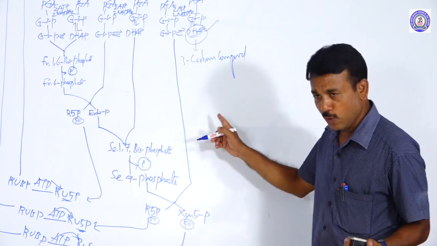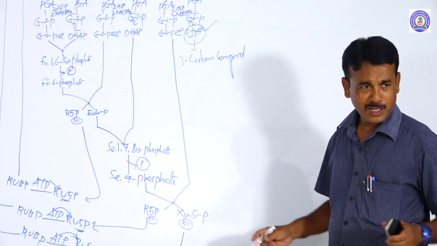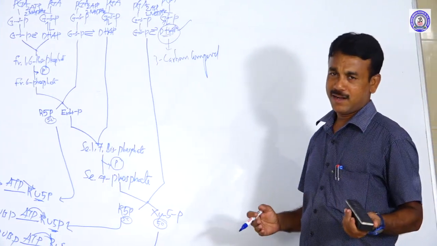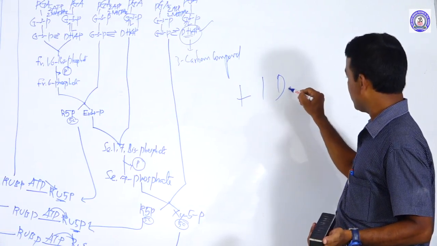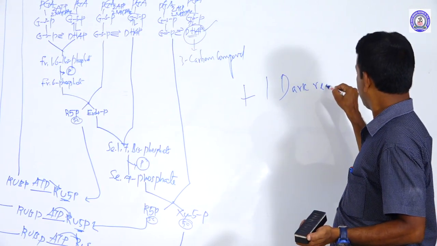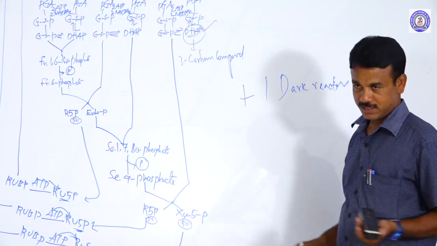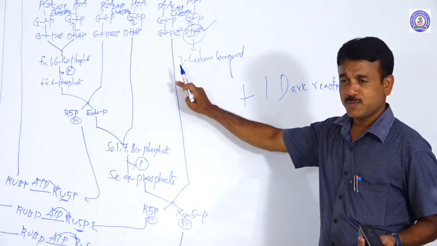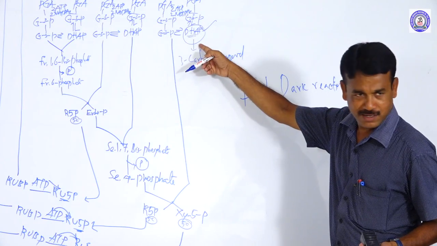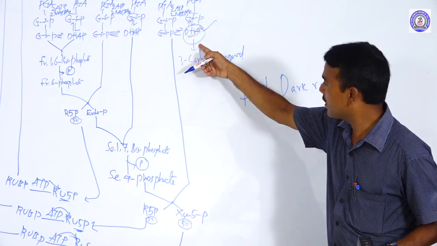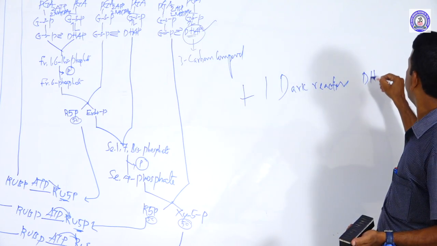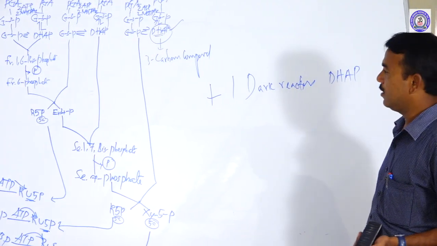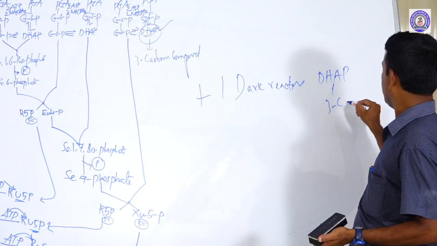Do plants have only one dark reaction? No. Many kinds of dark reaction happen. So along with this, one more dark reaction takes place, which also gives dihydroxyacetone phosphate. So here also one dihydroxyacetone phosphate is available. These are also 3 carbon.